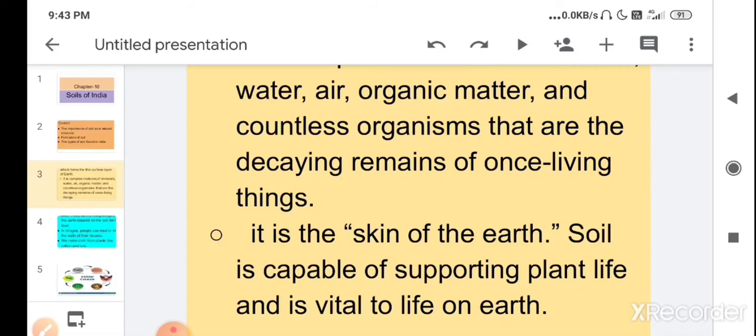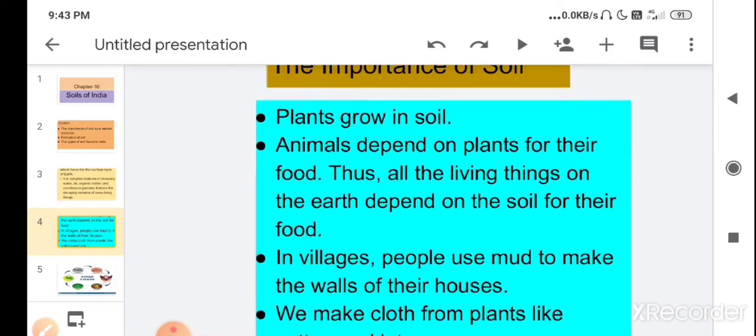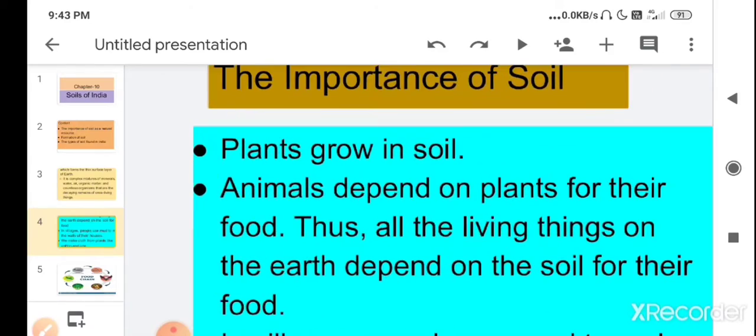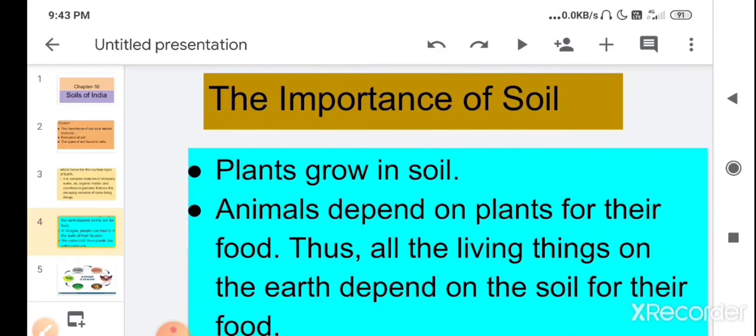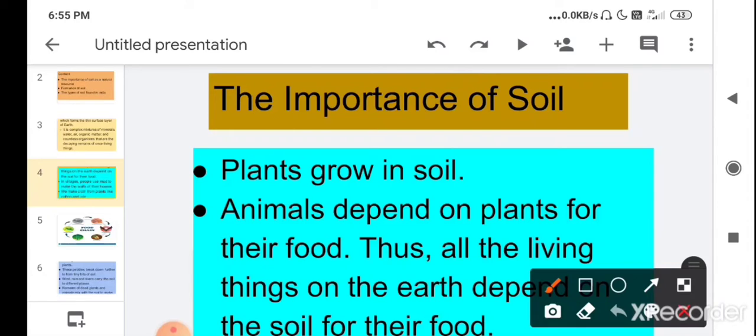Children, our next topic is the importance of soil. Children, soil is important for plants because plants grow in soil.